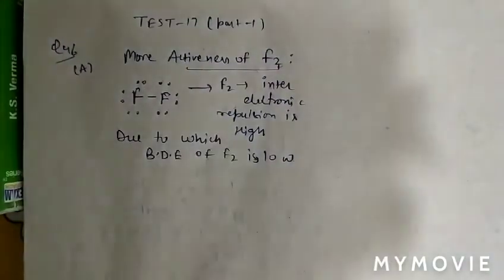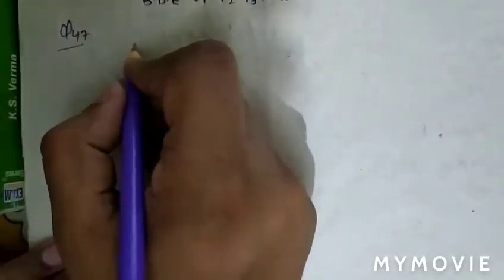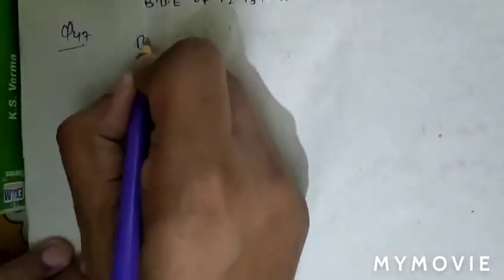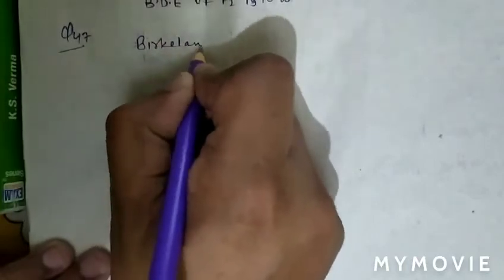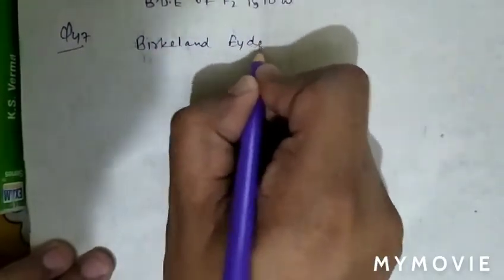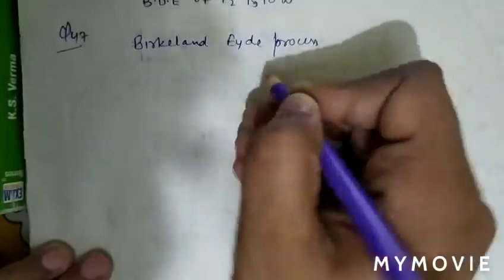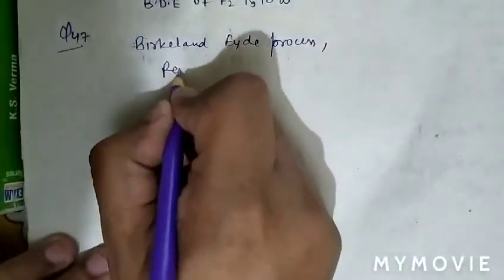See question number 47. Question number 47, what is given there? In Birkeland-Eyde process, raw material is.